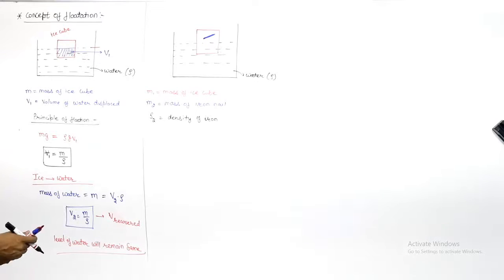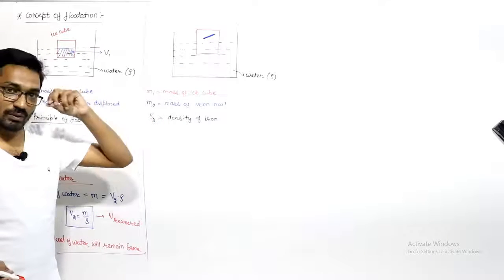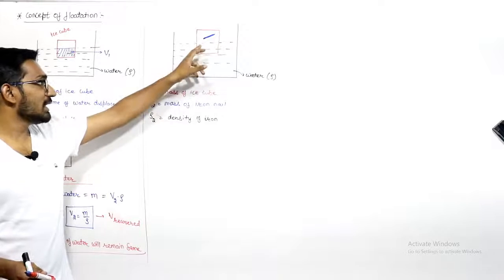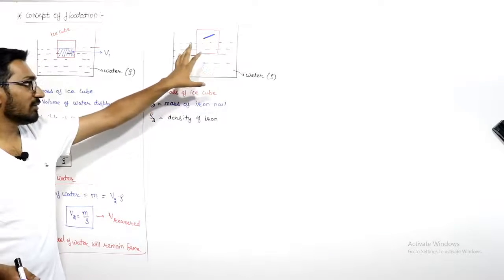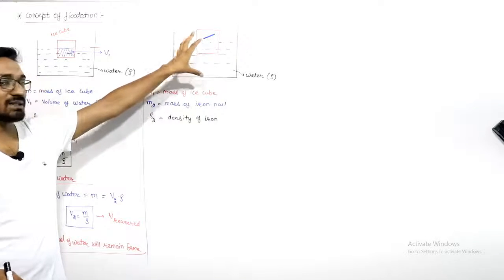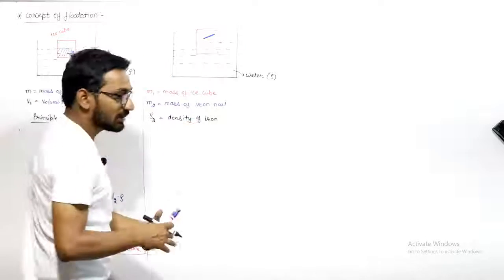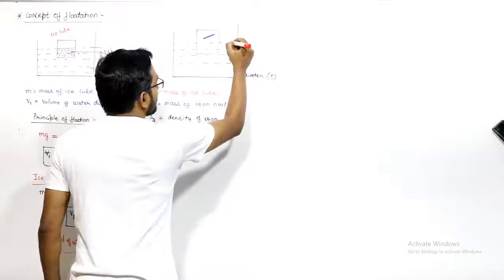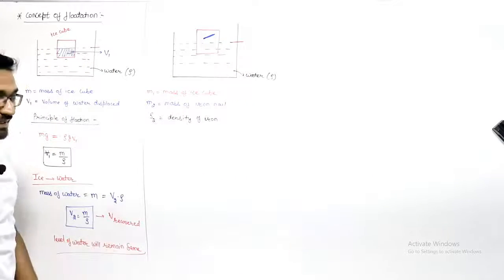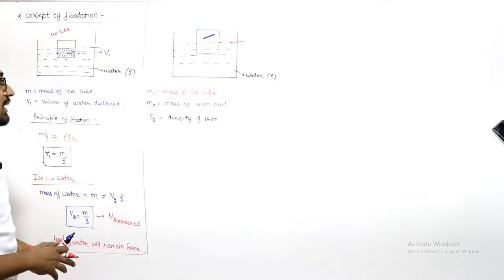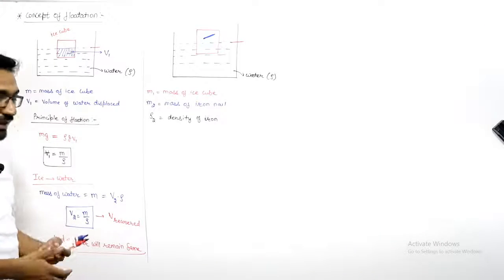Now the question is the same: when this ice melts into water, this iron nail will settle inside, it will submerge in the water. Then will the level of the water rise, fall, or remain constant? Initially, the level is when we submerge this iron nail along with the ice. After melting, we want to see whether the level will fall or rise.